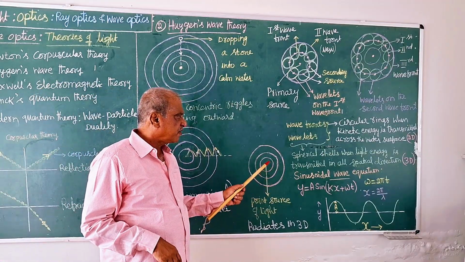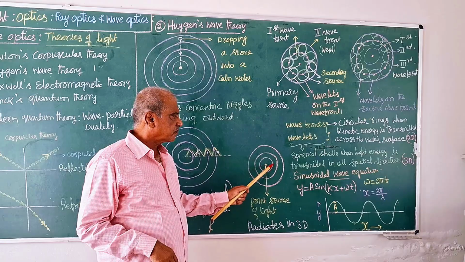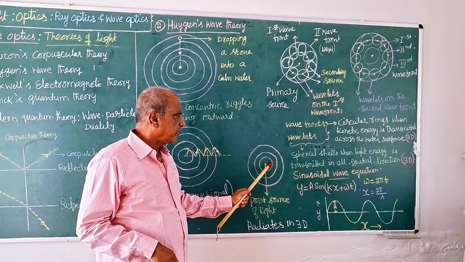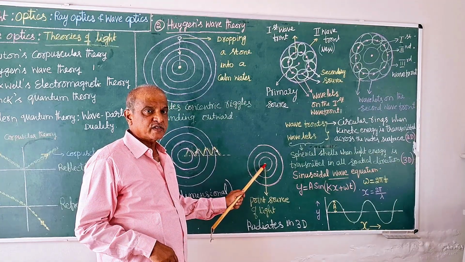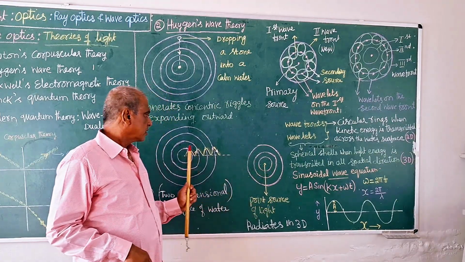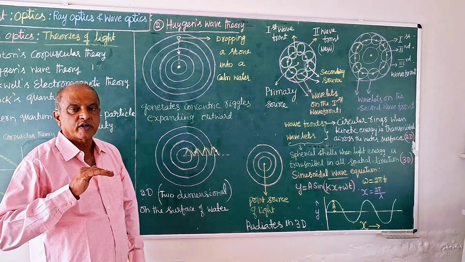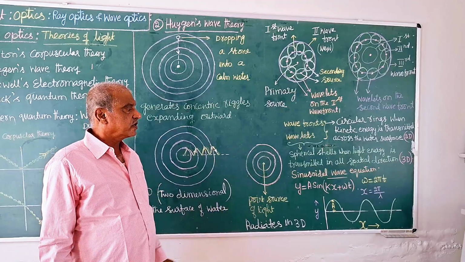What is meant by same phase? They remain at the same distance from the center. Any point on the sphere will remain at the same distance from the point source where the energy is generated. Thus it is called a wavefront, circular or spherical.